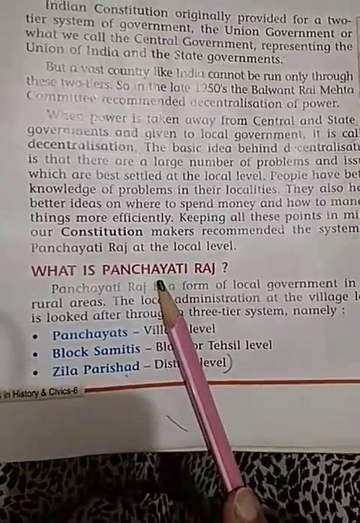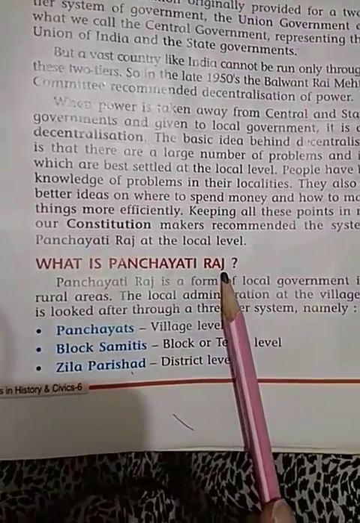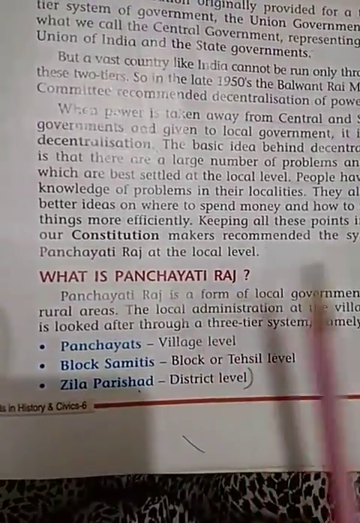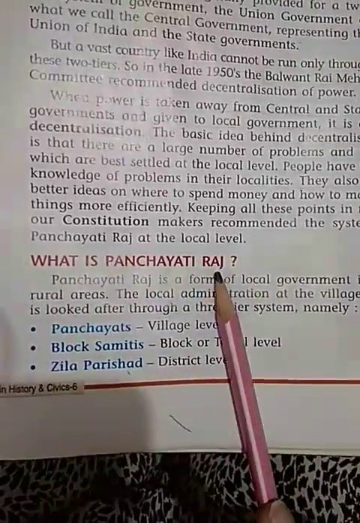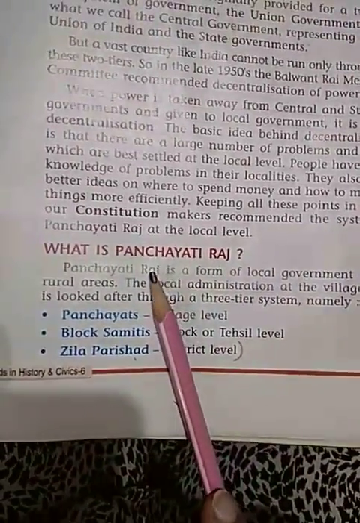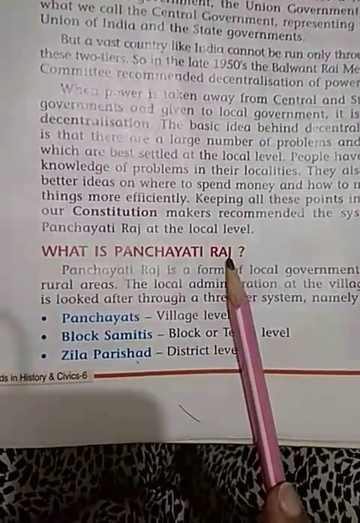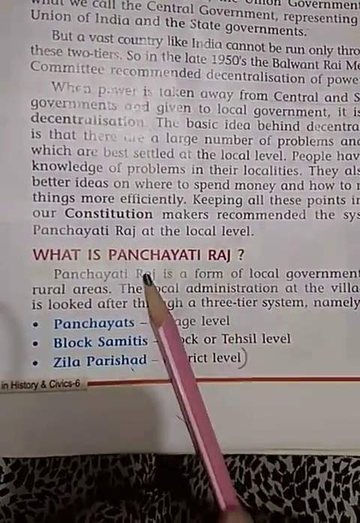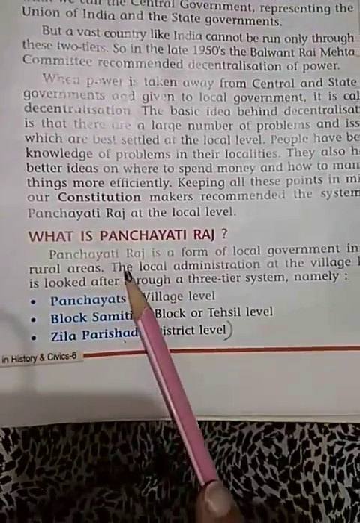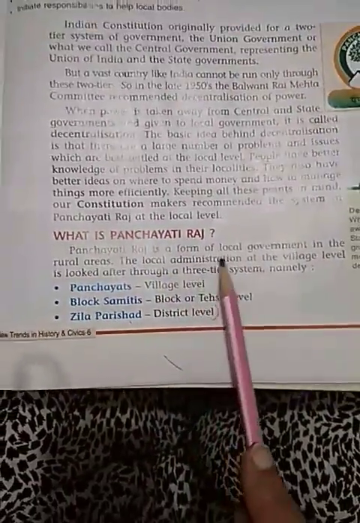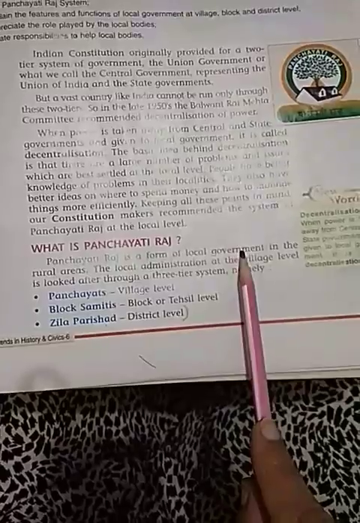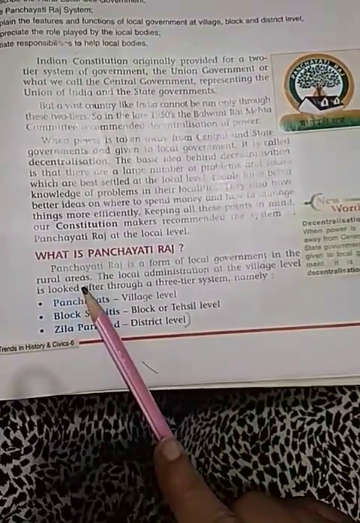That is known as the panchayat. Raj means government, or rule, meaning that area will be governed by the panchayat. Panchayati Raj is a form of local government in rural areas.